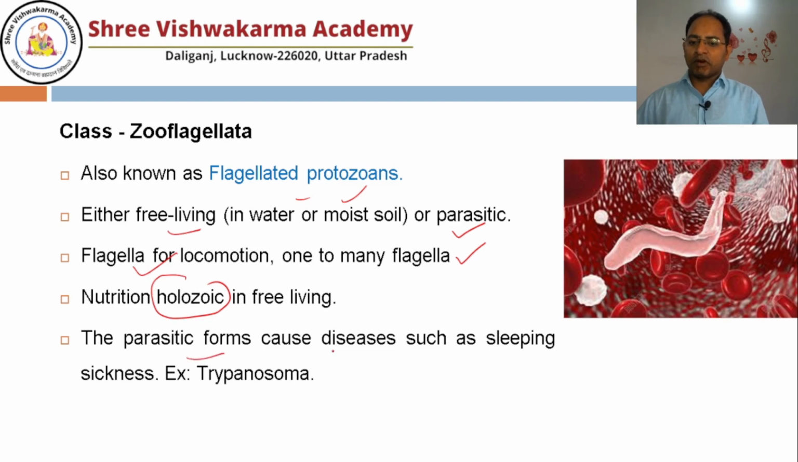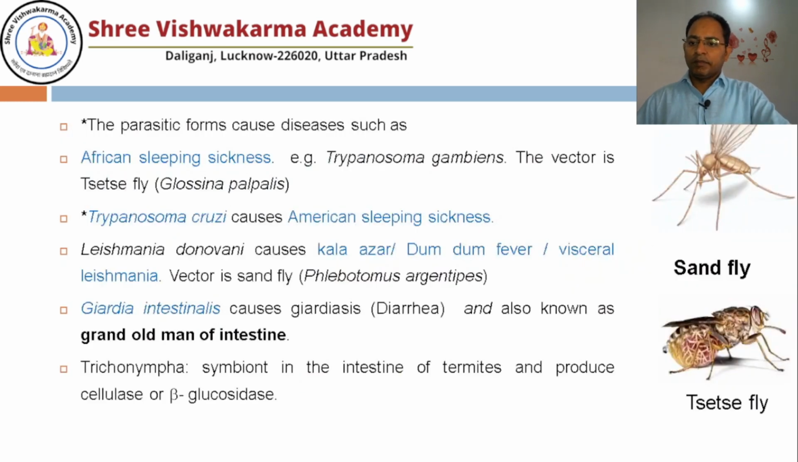And parasitic forms cause diseases such as sleeping sickness, an example is Trypanosoma. Parasitic forms cause many diseases like African sleeping sickness, one disease, it is caused by Trypanosoma gambiense, and it is spread through the vector tsetse fly. This is the tsetse fly. Scientific name is Glossina palpalis. American sleeping sickness is caused by Trypanosoma cruzi.